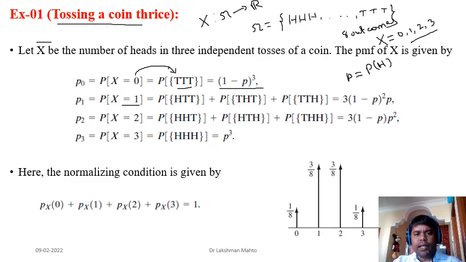So this probability, X taking value 1, means there is only one head. So what are the possible outcomes? Those are head, tail, tail; tail, head, tail; tail, tail, head. We know that these events are disjoint with respect to each other, so easily you can calculate each probability separately and sum them up, because all three events are mutually exclusive. That's where the summation is coming from.